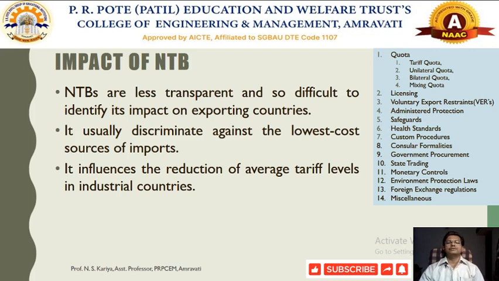This will also influence the reduction of average tariff levels in industrial countries. Countries that are highly advanced or industrially ahead, compared to developing nations, require a reduction of tariffs, for example India.